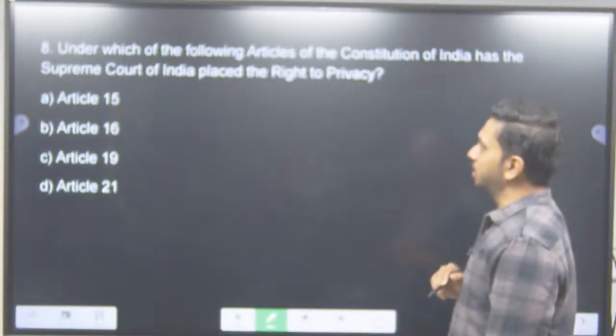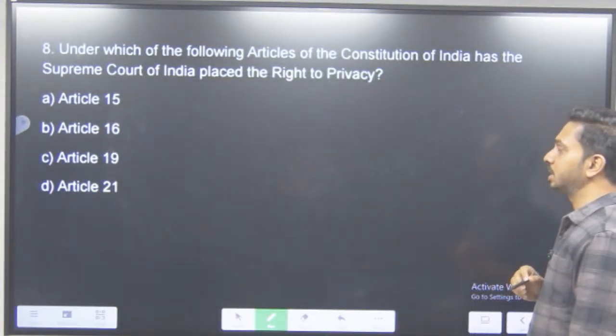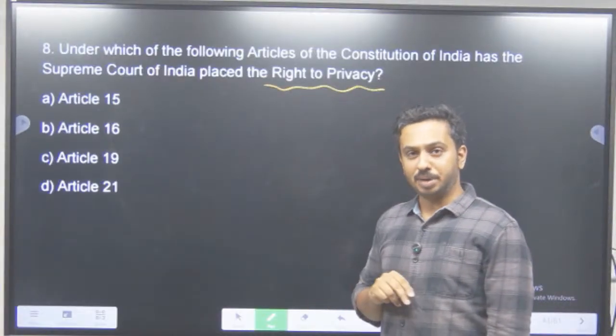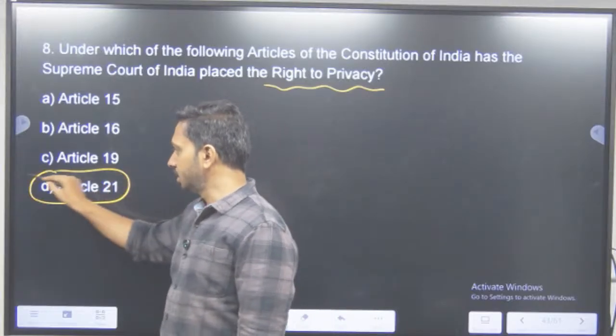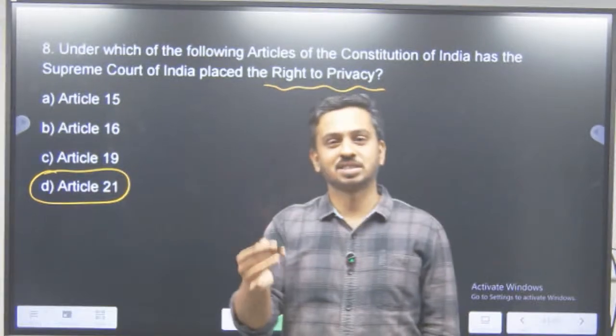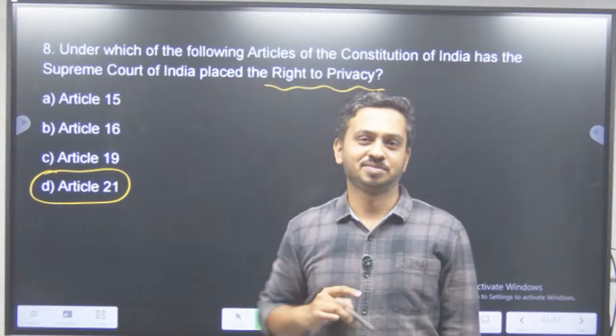Next question. In which of the following articles of the Constitution of India has the Supreme Court of India placed the right to privacy? So right to privacy has been made a fundamental right. Again, very, very easy question. Definitely not expected at the UPSC level, but UPSC keeps surprising us. And this time it has surprised us with some easy questions.